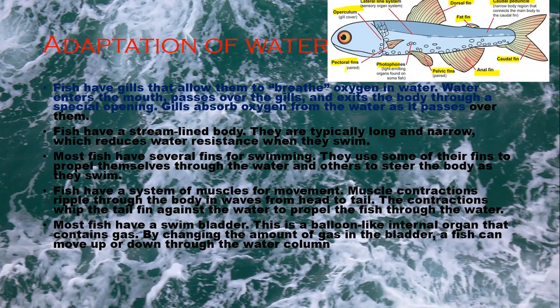This fin is a paired fin. These are light emitting organs found in some fish. Pelvic fins are paired, and the caudal peduncle is the narrow body region that connects the main body to the caudal fin. Sensory organ system in lateral line system and operculum is the gill cover.